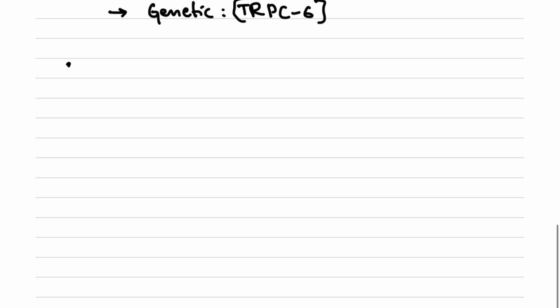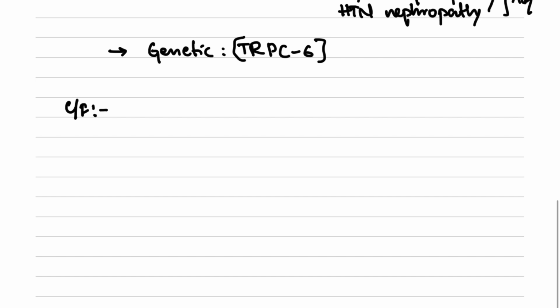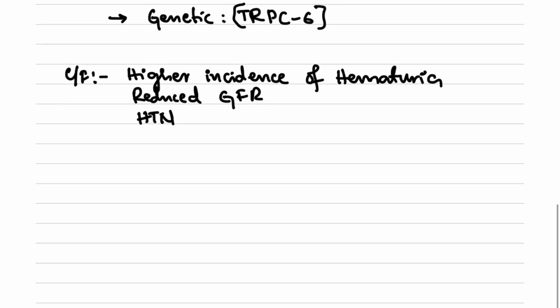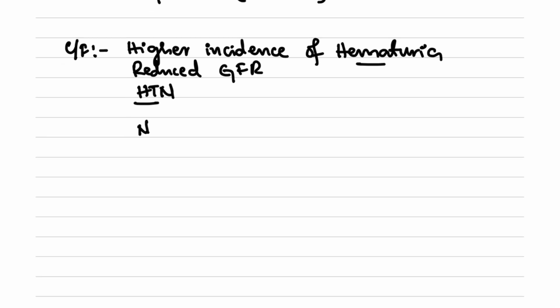This FSGS clinical features will be similar to the nephrotic syndrome that we have, and FSGS has a higher incidence of hematuria compared to all other classes of nephrotic syndrome. This often results in reduced GFR, and the patient can also have hypertension. So we can see we have two features beyond nephrotic syndrome: hypertension as well as hematuria. These patients can also have non-selective proteinuria.